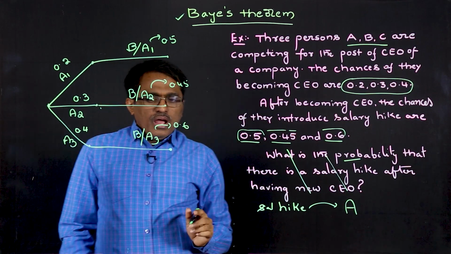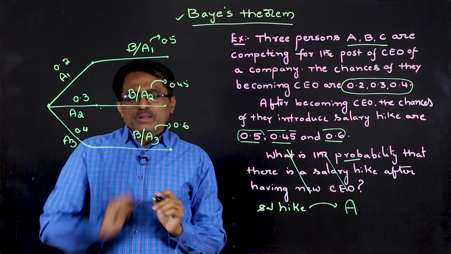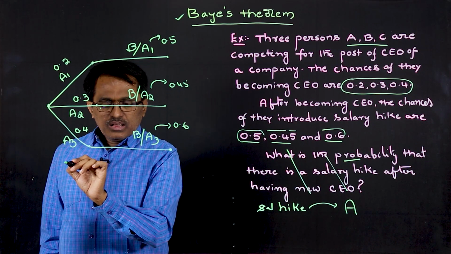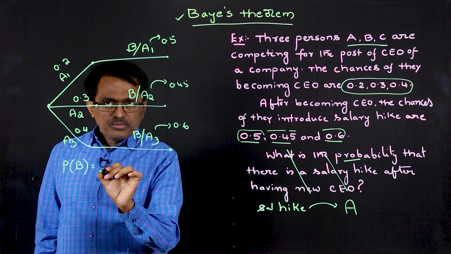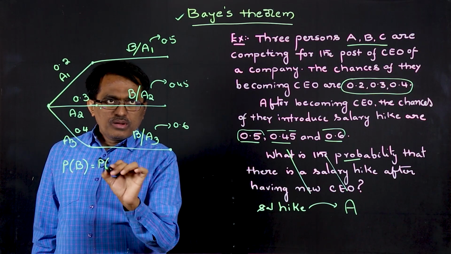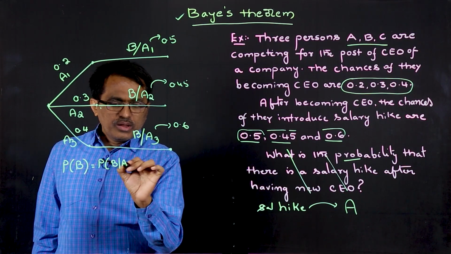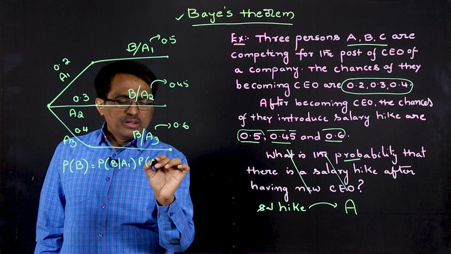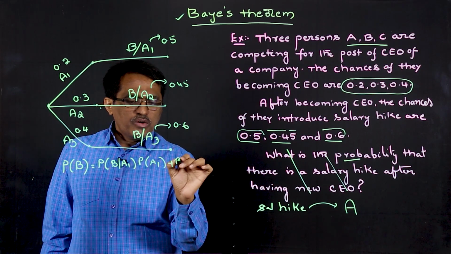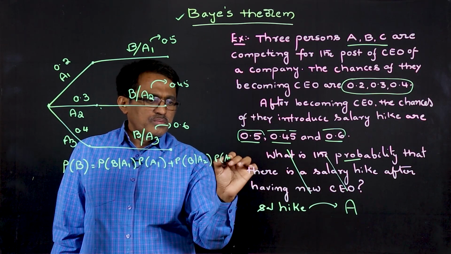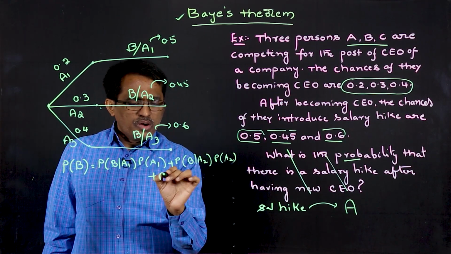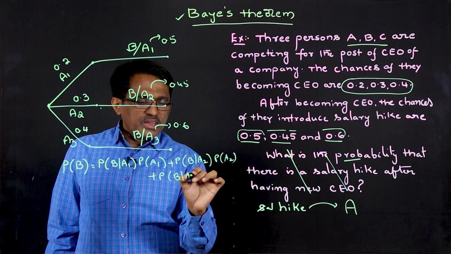Okay. And if you remember the previous discussion we had, the total probability we can find, that is the probability of B, that is P of B given A1 into P of A1, plus P of B given A2 into P of A2, plus P of B given A3 into P of A3.